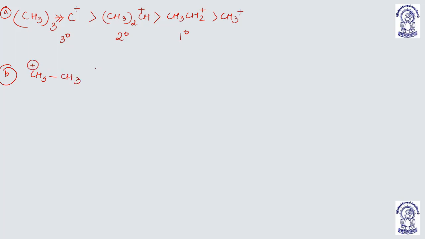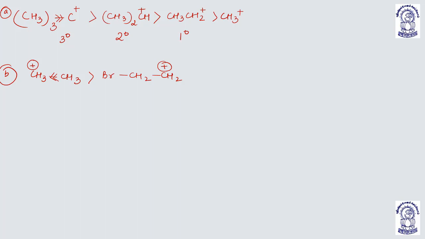Positive charge. See the positively charged carbon. It is attached to a group which has a plus I effect, an electron donating or electron releasing effect.